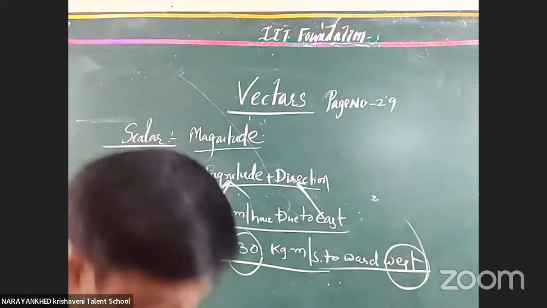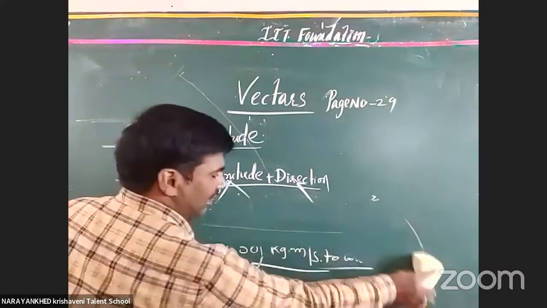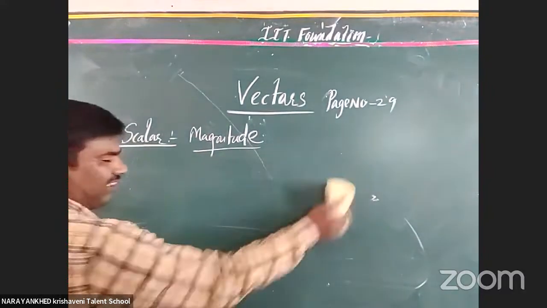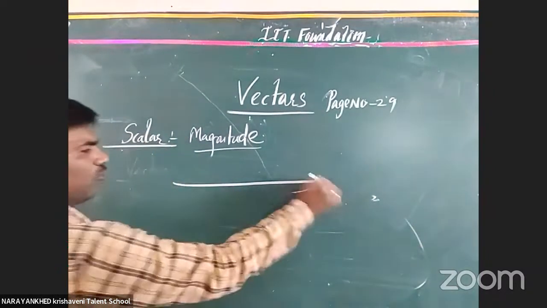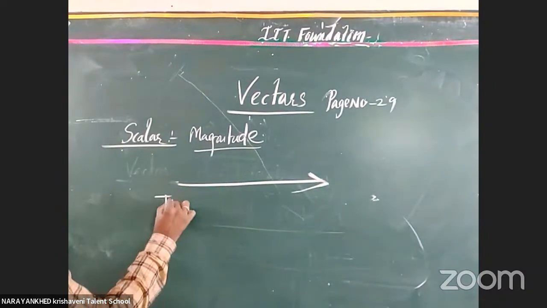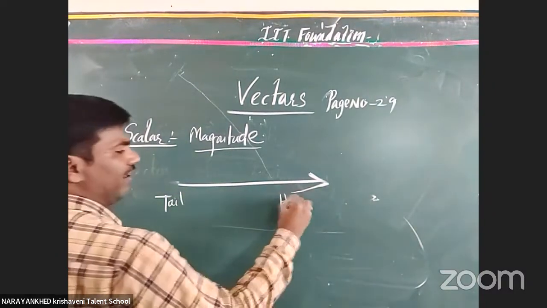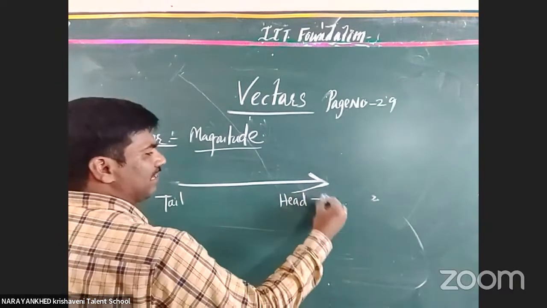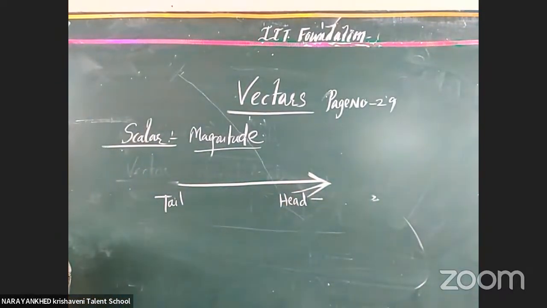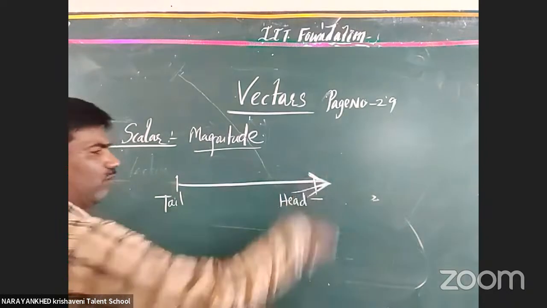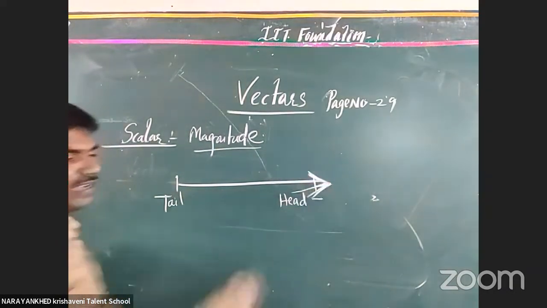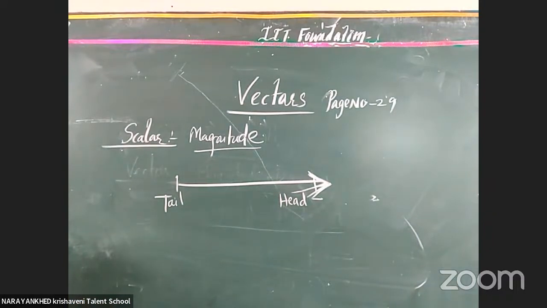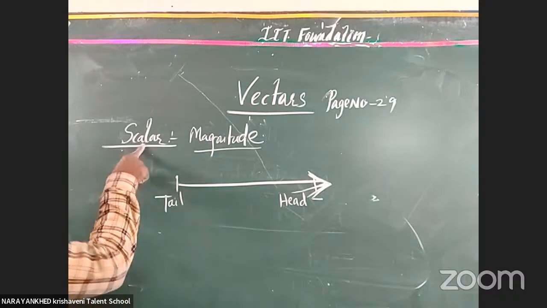Next, how to represent the vector? I have already given it for you. We represent it by one arrow mark. It has a tail and a head, and the head contains the arrow. The segment from the tail to the head is the magnitude, and the arrow indicates the direction. Got it? The conclusion is, this is the vector.